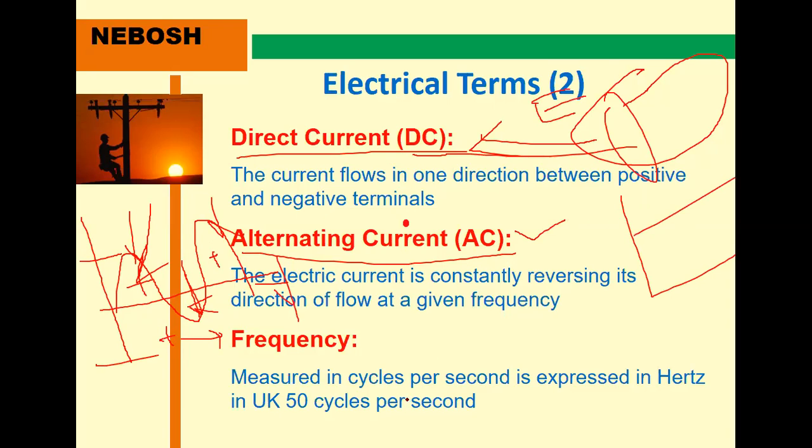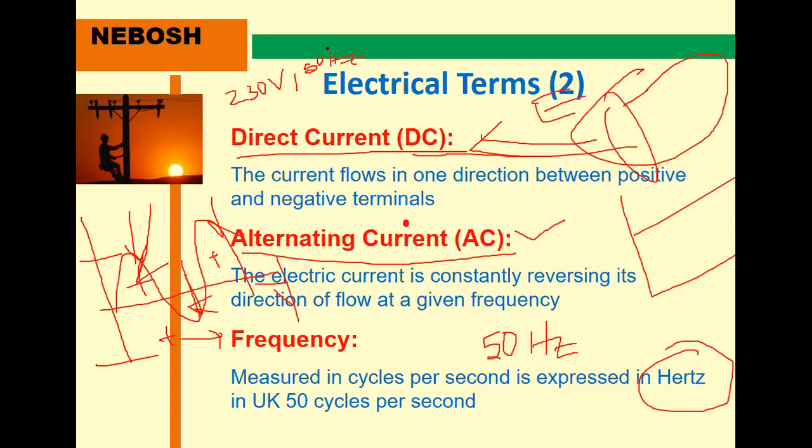The alternating current has a frequency of 50 cycles per second, also known as hertz, named after the scientist who did the experiments. That's why frequency is represented in Hz. Therefore 50 hertz. For example, if you buy any electronic or electrical equipment, on the back side you will find the electrical rating: 230 volts, 50 hertz. 50 hertz is nothing but the frequency.